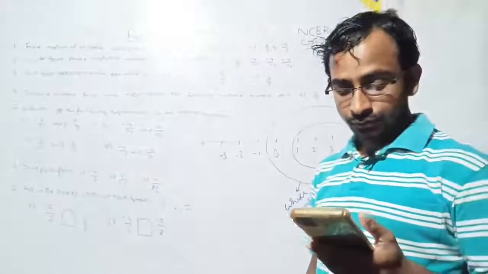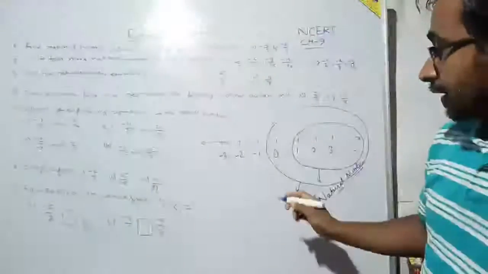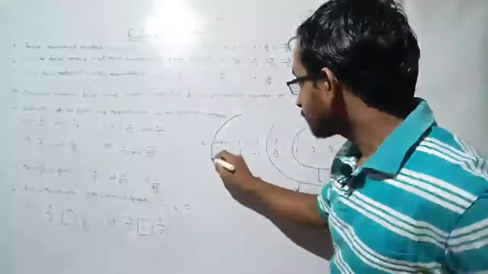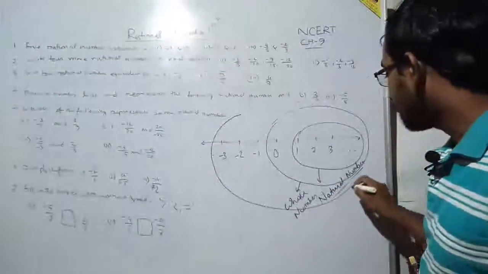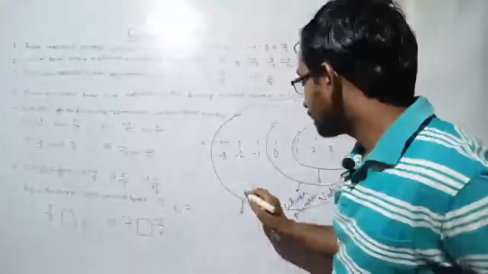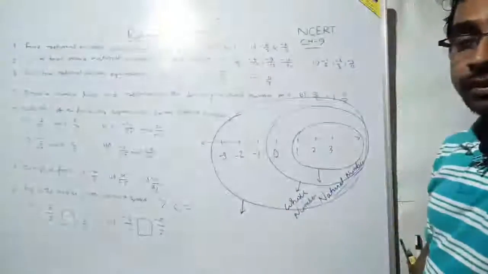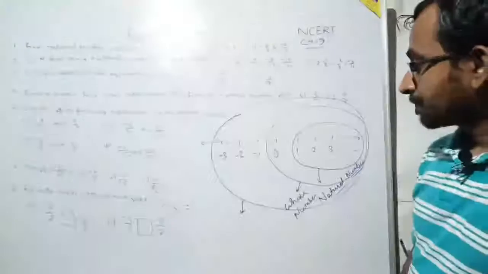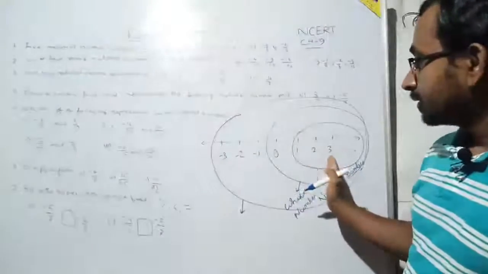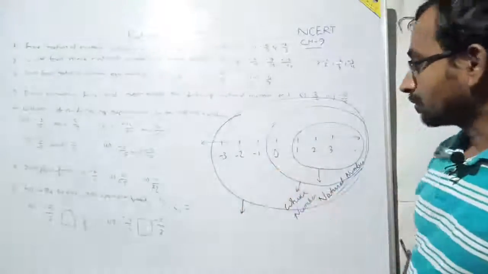Very good, all of you. So see, if I take these sections also with that part, then it has another name. Tell me, what is the name of this section? What is the name of these sections? Here I have taken or included this negative area also with this whole number.